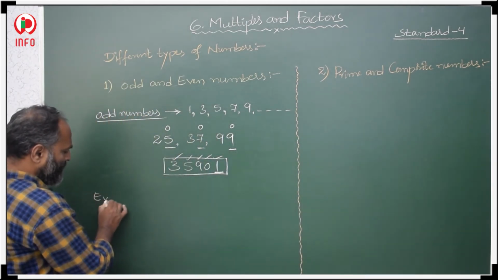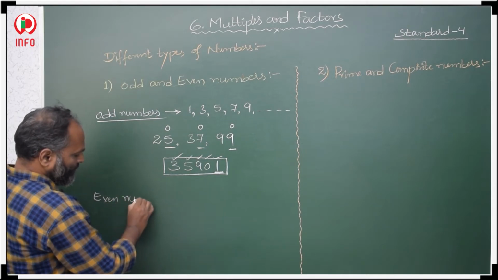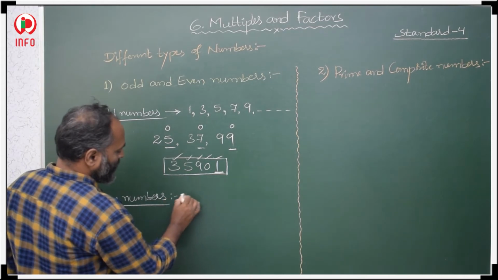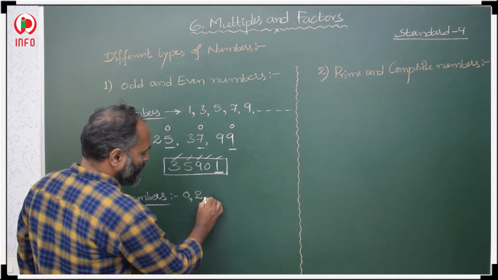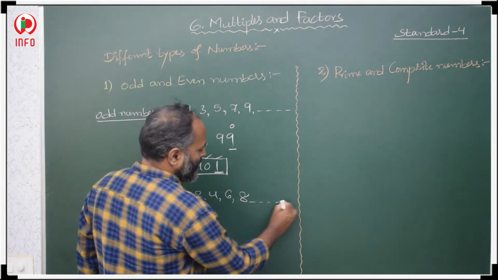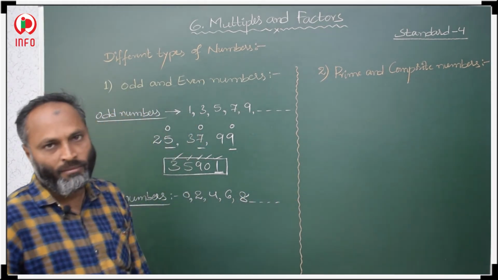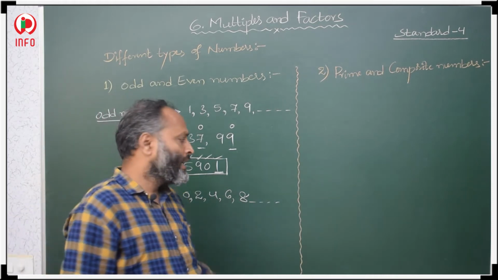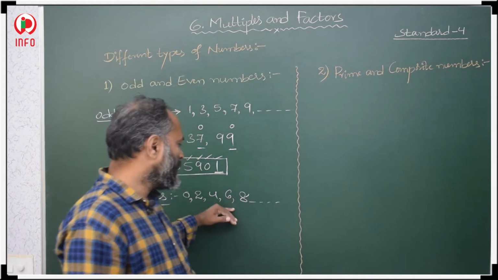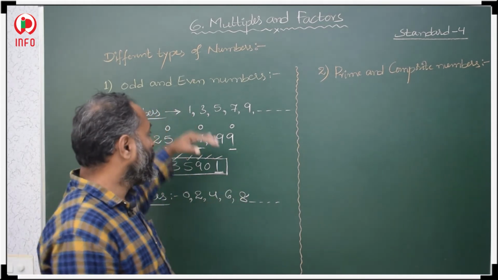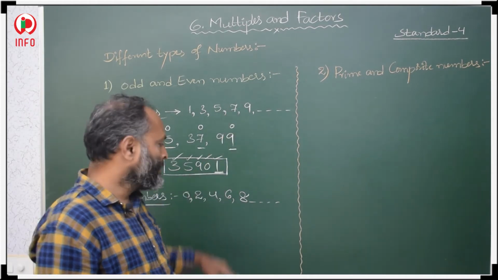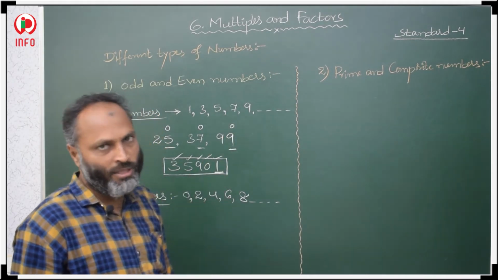Now even numbers. What are even numbers? Even numbers are 0, 2, 4, 6, 8, and so on. These are the single digit even numbers. These numbers are exactly divisible by 2. The other numbers are not divisible by 2, so those are odd numbers. These numbers are divisible by 2, so these are even numbers.